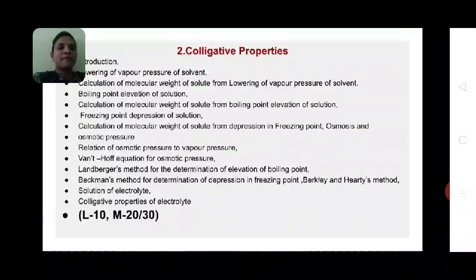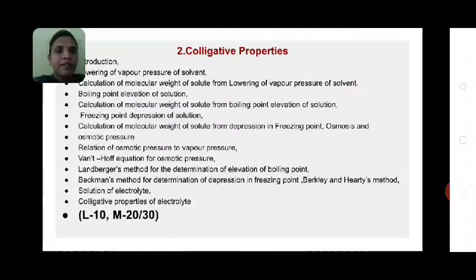The fourth colligative property is osmosis and osmotic pressure. Osmotic pressure is the fourth colligative property. So from osmosis and osmotic pressure, we have to understand the next subtopic, relation of osmotic pressure to vapor pressure. Then Van't Hoff equation for osmotic pressure.